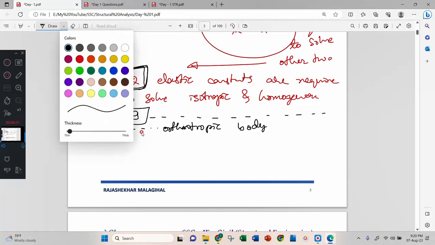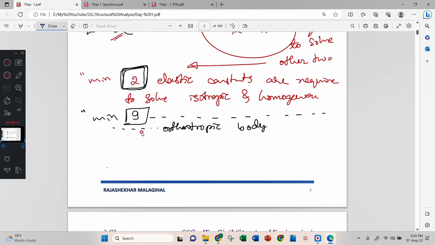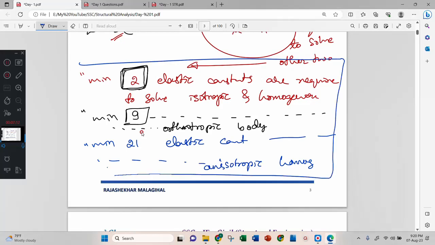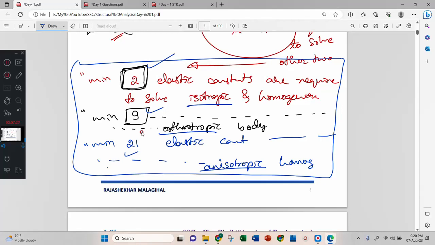Then another statement you have to remember, that is minimum 21 elastic constants are required to solve an anisotropic homogeneous body. Remember this, one question fixed. Correct? Isotropic 2, orthotropic 9, anisotropic 21.